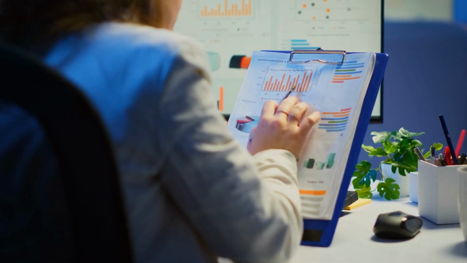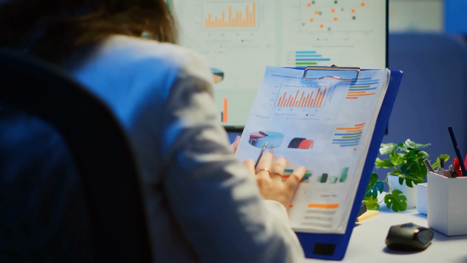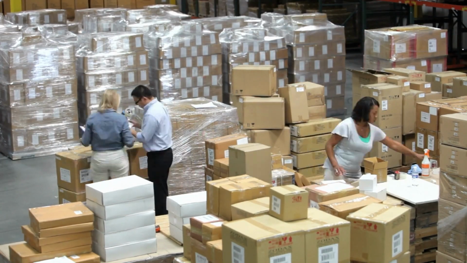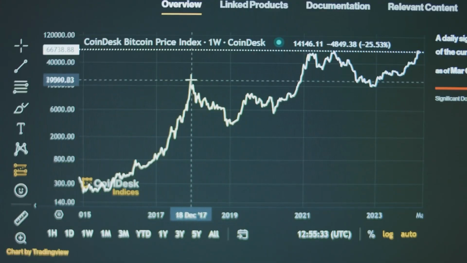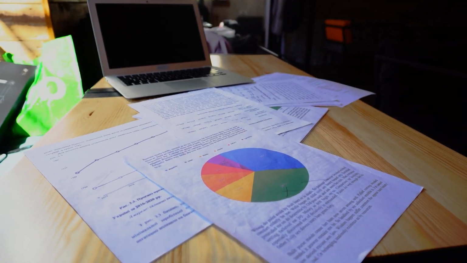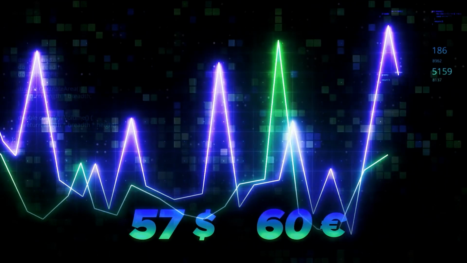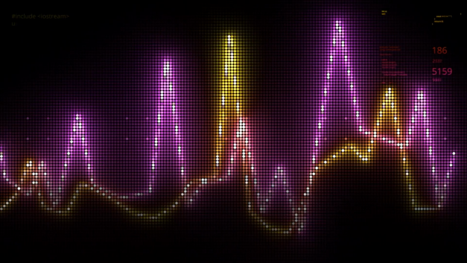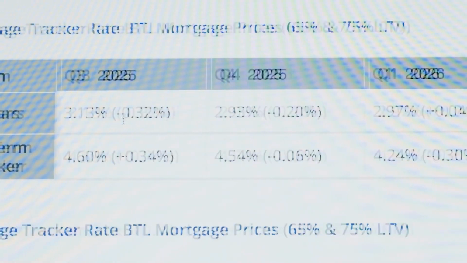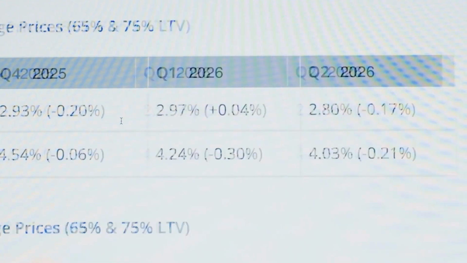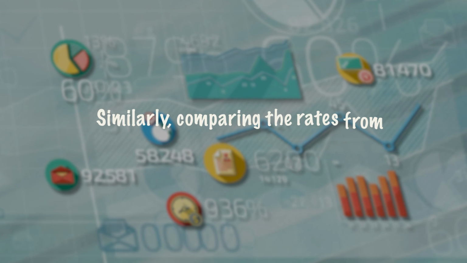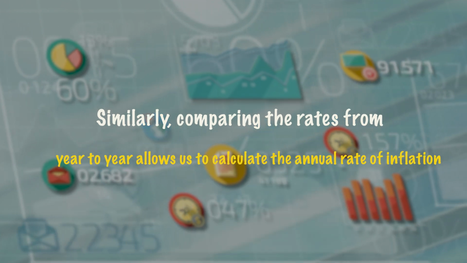How is inflation measured? Statistical agencies calculate inflation by assessing the present worth of a collection of different goods and services that people use, known as a price index. Statisticians compare the value of the index over one period with that of another to calculate the rate of inflation over time. By comparing the inflation rates of different months, we can determine the monthly rate of inflation. Similarly, comparing the rates from year to year allows us to calculate the annual rate of inflation.